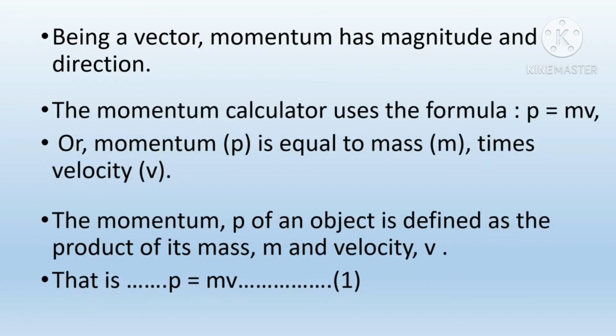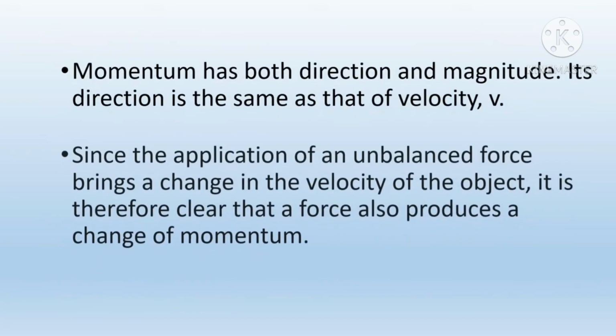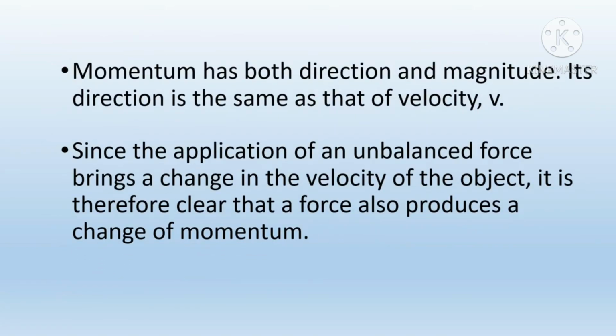The momentum calculator uses the formula P equal to mv, or momentum P is equal to mass m times velocity v. The momentum P of an object is defined as the product of its mass m and velocity v, that is P equal to mv. Momentum has both direction and magnitude. Its direction is the same as that of velocity v. Since the application of an unbalanced force brings a change in the velocity of the object, it is therefore clear that a force also produces a change of momentum.